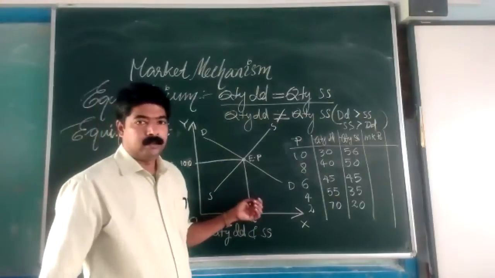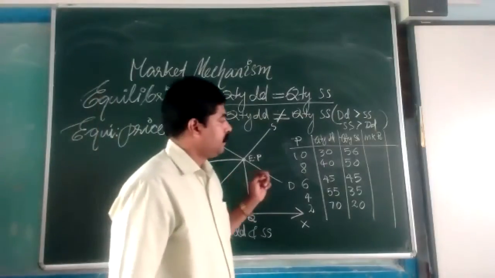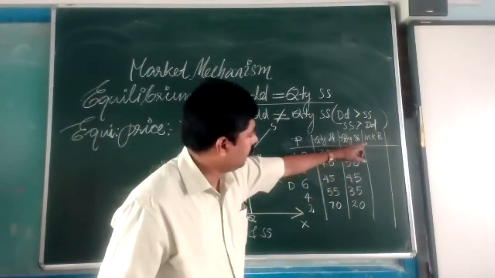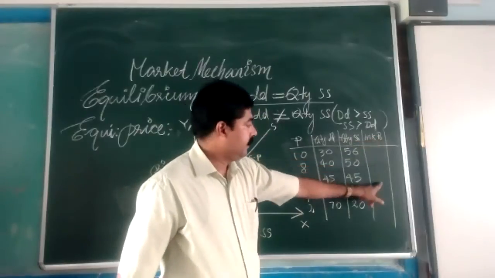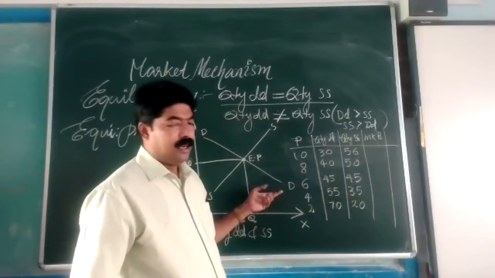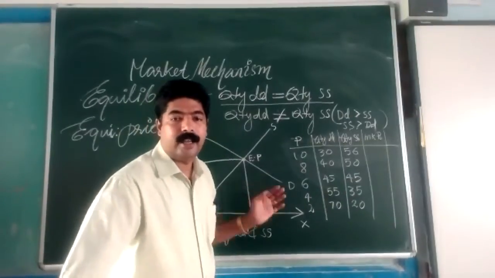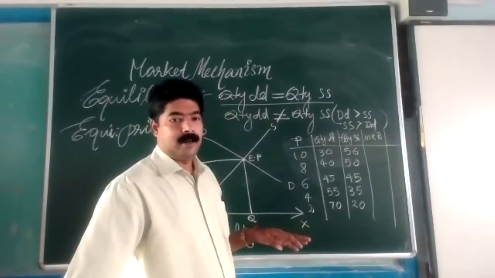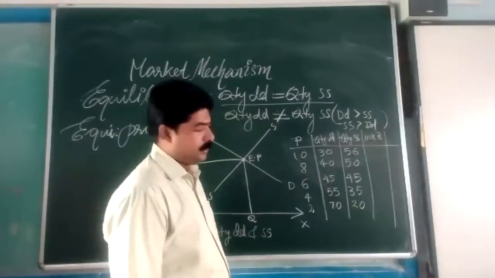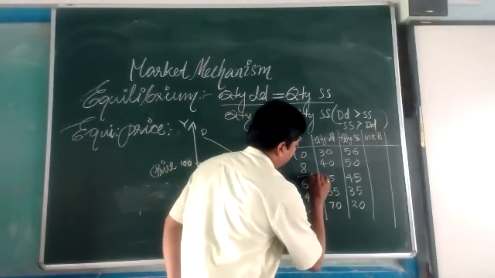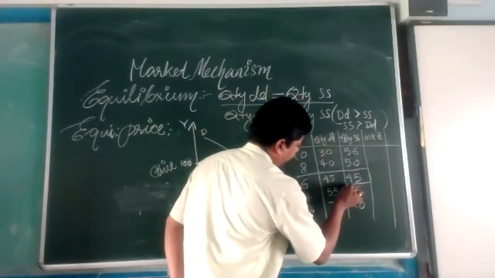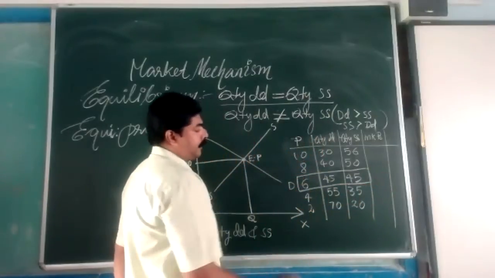Okay, now look at this market position. See, in this particular schedule, at one particular price, you may see an equilibrium condition. What is the equilibrium price?